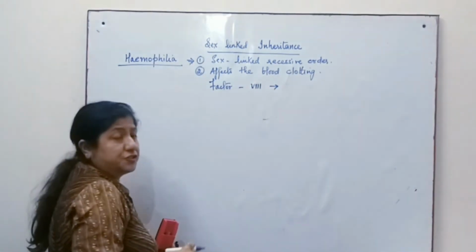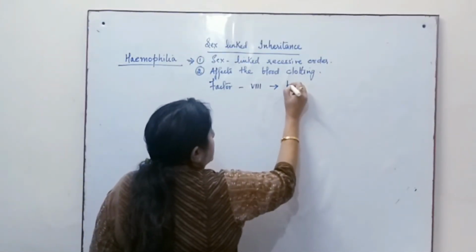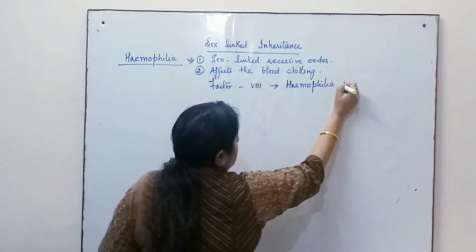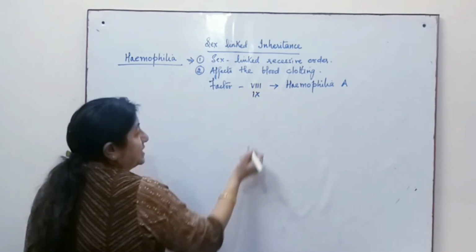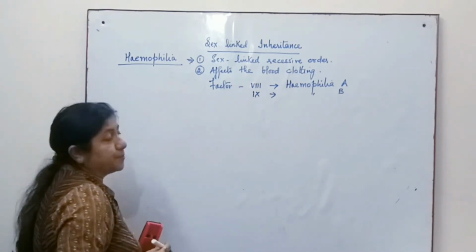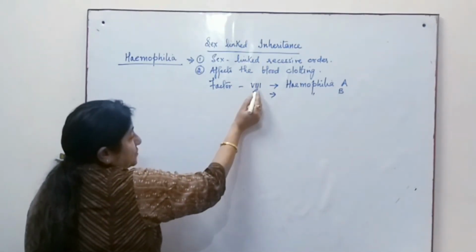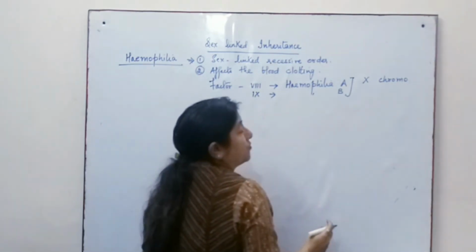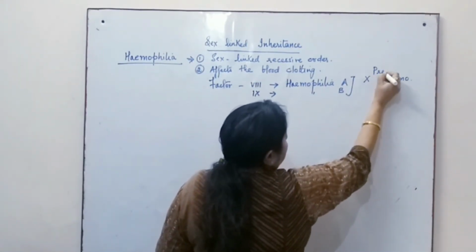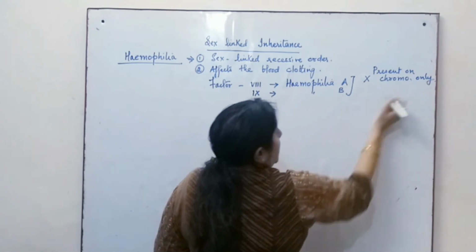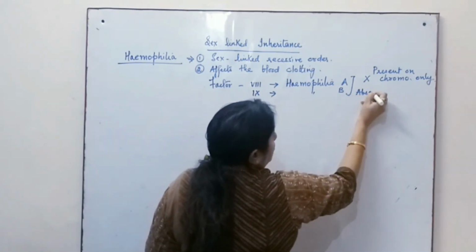If factor 8 of a gene is affected, it is known as hemophilia A type, and if factor 9 is affected, it is known as hemophilia B type. Now both these factors, that is factor 8 and factor 9, are present on the X chromosome only, and they are absent in the Y chromosome.